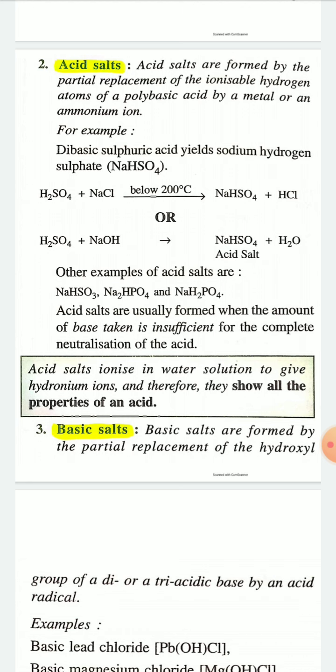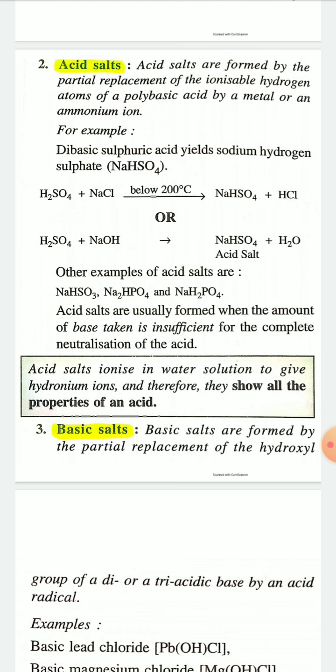These are acidic salts because these salts contain hydrogen atoms which can ionize further in aqueous solution or in acidic solution. So what are acidic salts? Acidic salts contain at least one hydrogen atom.